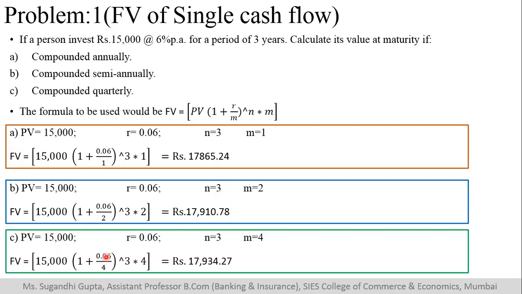So again 15,000, but now the annual interest rate will be divided into 4 parts, because in a year there are 4 quarters. And 3 years, if in 1 year the compounding is happening 4 times, then in 3 years the compounding will happen 12 times. So this will be 1 plus 0.015, that is 1.015 raised to 12. If you see, when the compounding happens quarterly, the value of this amount will be higher as compared to when it happens semi-annually and annually. So as the compounding increases, your value of maturity will also increase.